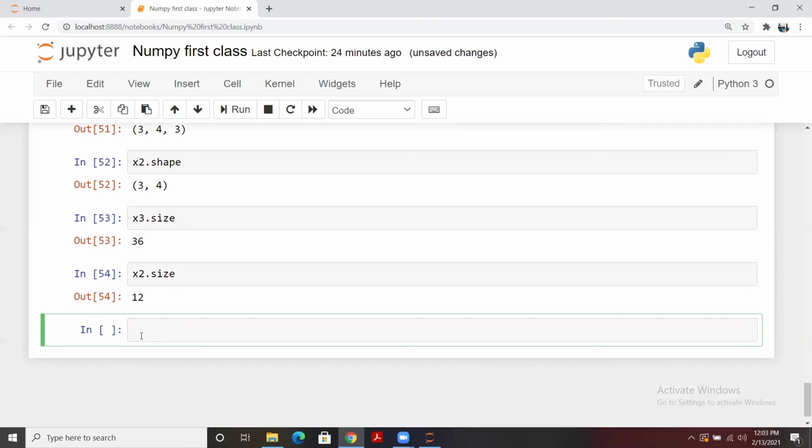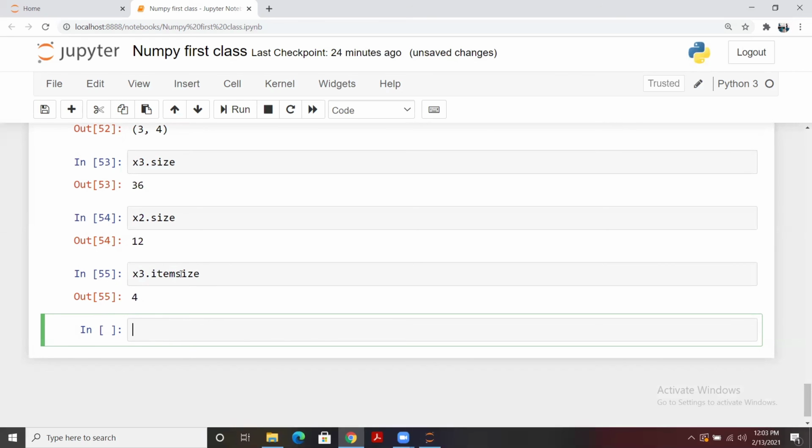Now, that is the dimension. We are done with the shape as well, and we are done with the size as well. Now we are going to talk about the item size. Item size, basically, lets you know the size in bytes of any particular array element. So the number of bytes an element utilizes for this array, it will give you that output. So here it is. Let me run this. It means every element utilizes 4 bytes.